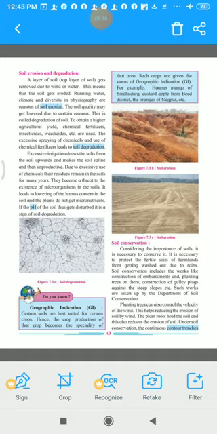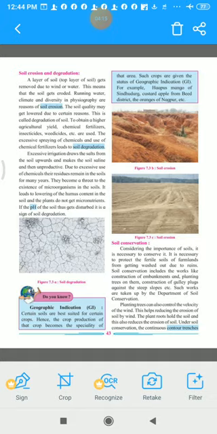Yes, we know, if you want to eat Hapus, where do you go? Ratnagiri, Sindhudurg, right? Then custard apple from Beed district, then the oranges of Nagpur, etc. These are the items which are famous or special in this particular region. Fine. Then see, they have given the pictures. You can see 7.3b, soil erosion, how due to the wind the soil is carried away. Then see, even the plain lands and the slope lands. In figure B it is slope land, and in figure 7.3c it is plain land.